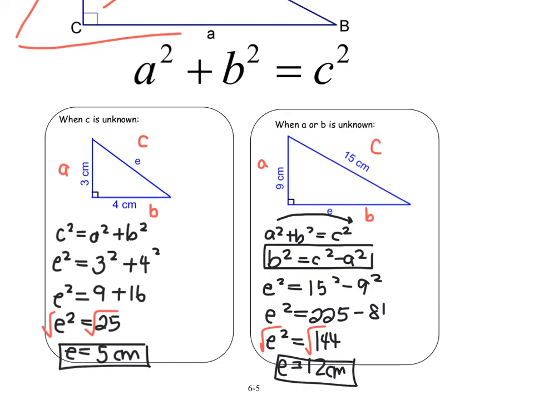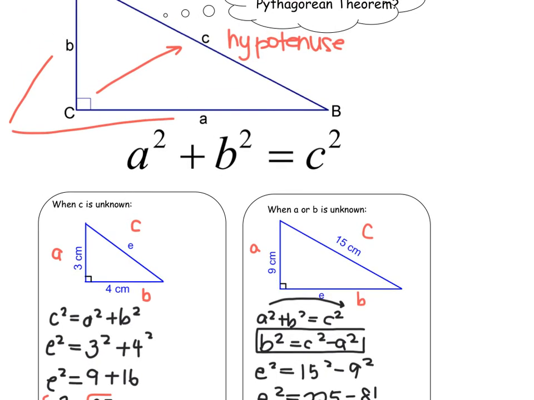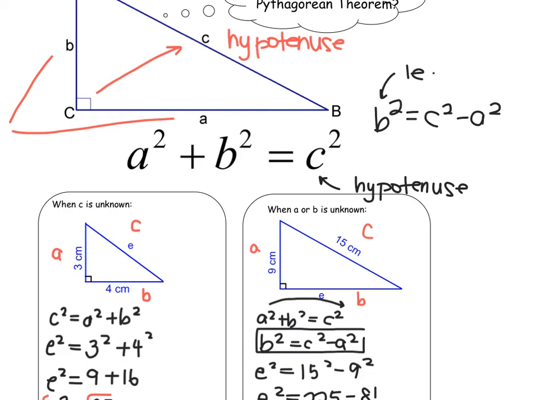So again, this is for the hypotenuse. And then you can use this one when you're looking for a leg. But again, you don't have to use this rearranged one. You can use the classic and rearrange it yourself. You'll know you did something wrong if you end up with a negative number and you can't square root it.